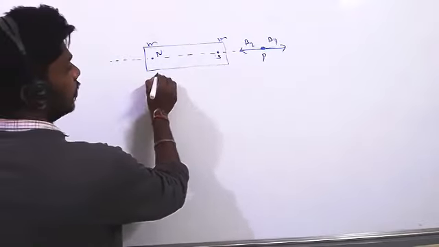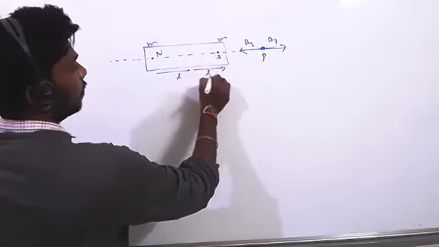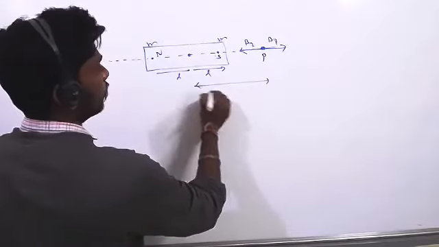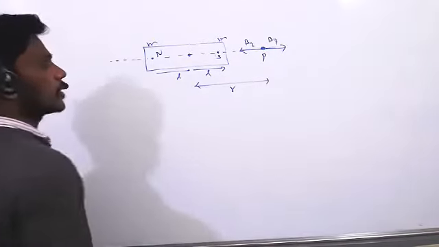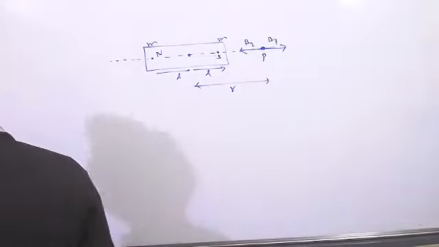The length from here to the center is L. From here to here is L. From the center to this point, we take an R distance. So this point is located at R. Now, what is the magnetic field formula?